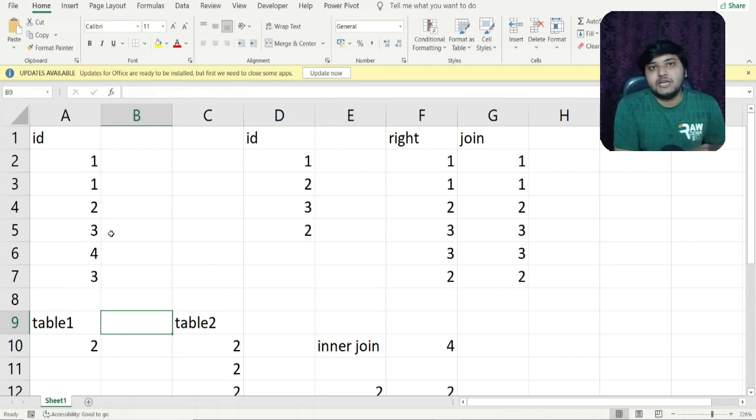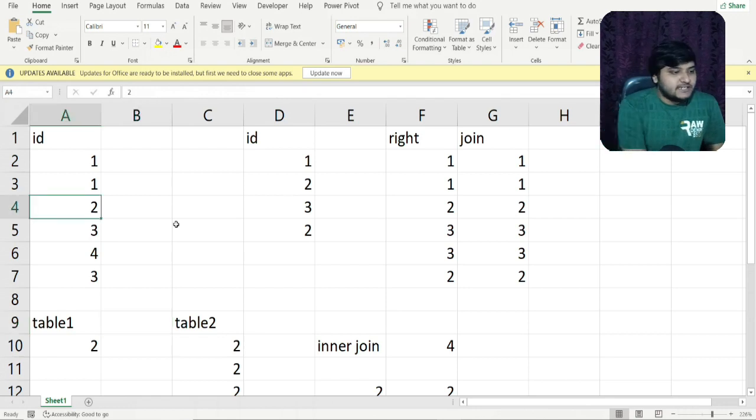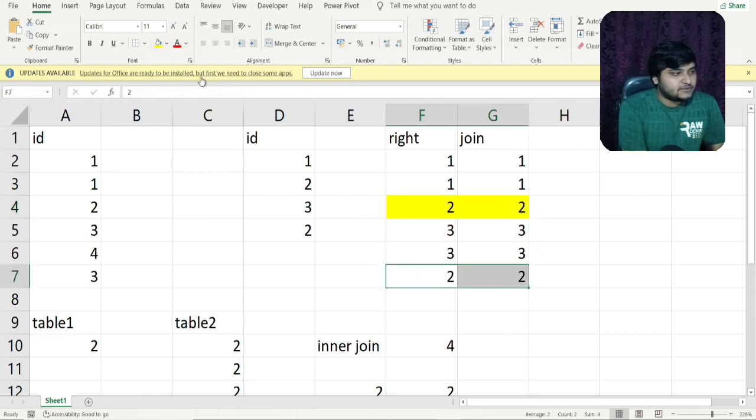Each of the matching values in table 1 will be matched with the other matching values. It is not a concern whether the value comes 1 time, 2 times, or more. As many times as the value is coming, that many matching rows will be presented in the output, irrespective of the join which we are doing. You can see in the output that is being produced, 2 is coming 2 times.